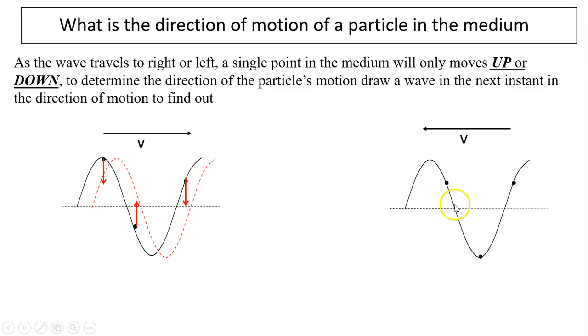Similarly, if this wave is moving to the left, we simply draw a new wave going to the left. And where is this particle going to move? It's going to move down because the new wave is below it. This particle is going to move up because the new wave is above it. And this particle is also going to move up because the new wave is above it. That's how we determine the direction of motion of a particle in the medium.